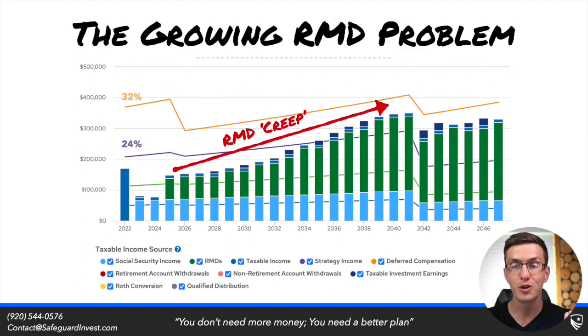They start in what is currently the 22% bracket, are pushed into the 24% bracket pretty quickly as RMDs ramp up, and are even almost pushed into the 32% bracket. What this means for this person's situation is they will see quite a bit of their wealth lost to taxes as they start scaling these brackets. At the end of the day, this is money they don't ultimately want to pull from their accounts, but are being forced by the IRS.